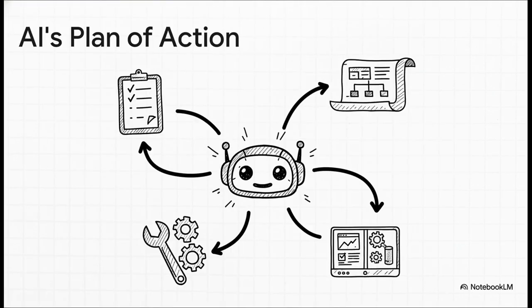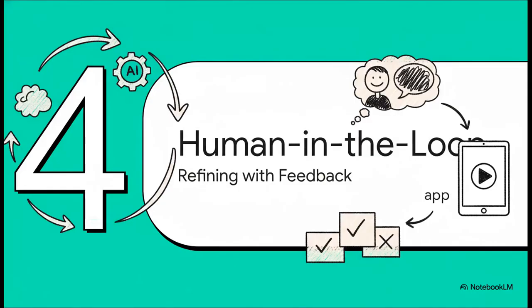The AI doesn't just start writing code randomly. It actually stops and thinks. It creates a task list for itself. It generates a detailed implementation plan. It figures out the right tools for the job. And only then does it start building everything, the front end you see and the back end that makes it all work.